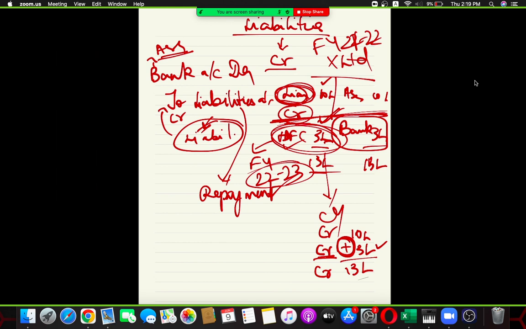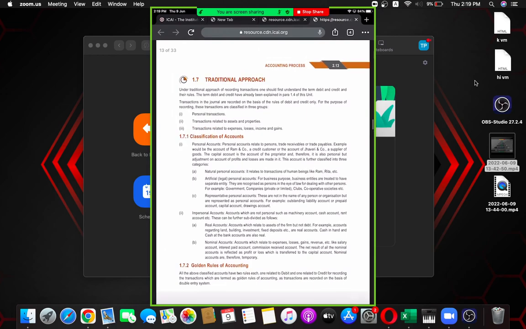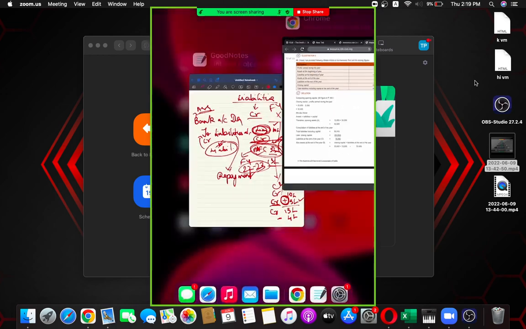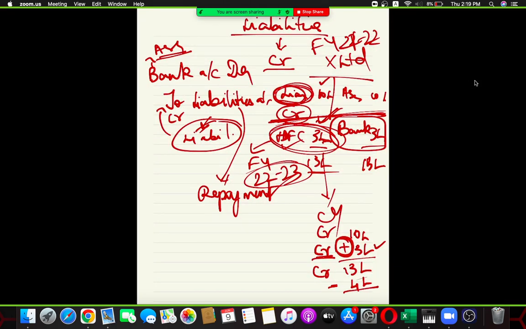That is, you are making the repayment of some 4 lakh rupees. If you are going to make the repayment, can I say it's going to be what? 13 lakh minus 4 lakh, it's going to be 9 lakh rupees. So easy, people. When you make the repayment of 4 lakh, it's the opposite sign. If it is a credit balance, I need to put the opposite, that is debit, in order to do the same.